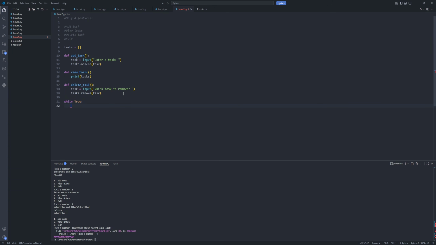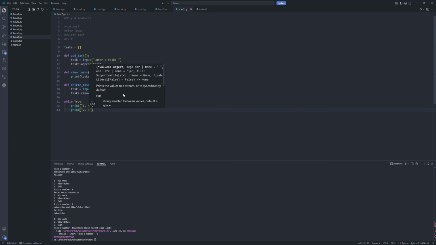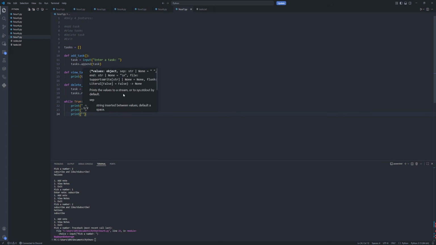Now we're gonna do while true. We're gonna say print add tasks, view tasks, and then delete tasks.